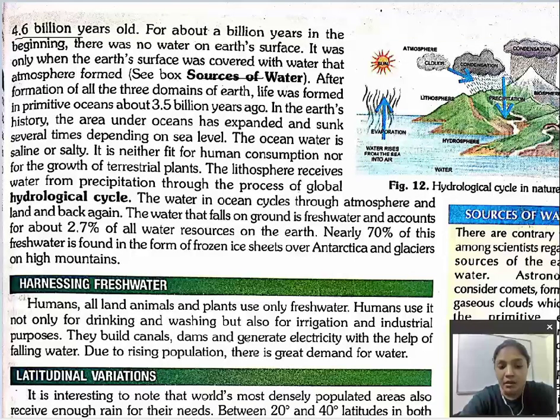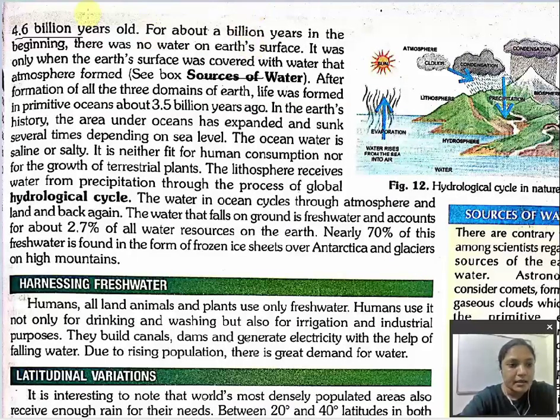Water came on the earth due to volcanic eruption. Many astronomers also consider comets formed of gaseous clouds which hit this primitive earth. So astronomers and geologists are of different views, but still no one has discovered how this water came on earth.